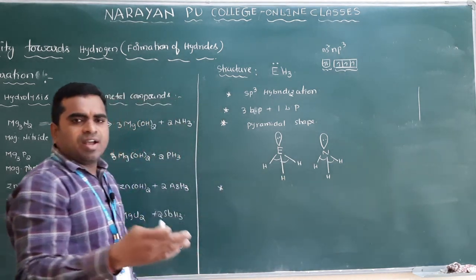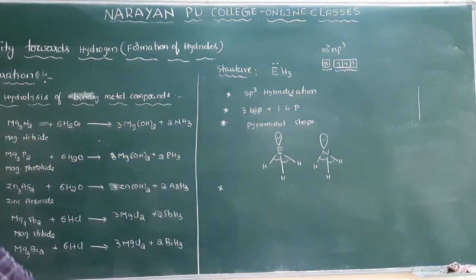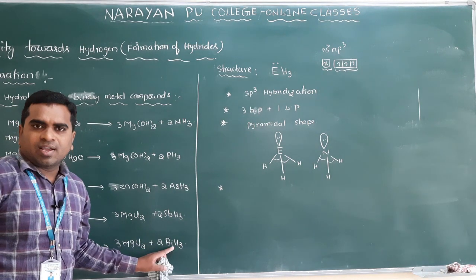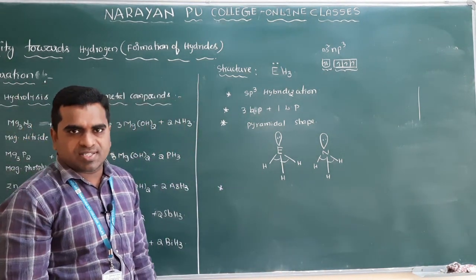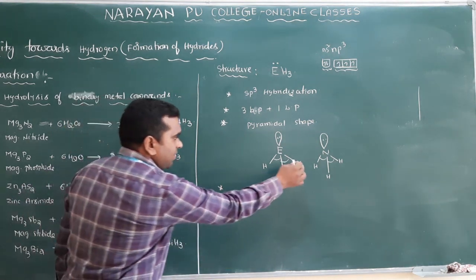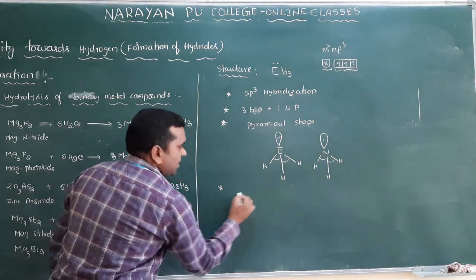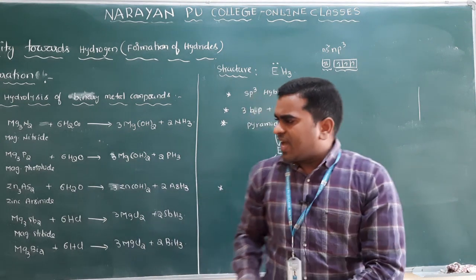If I am moving from ammonia to bismuthine, what is the bond angle? How does the bond angle vary? That we have to discuss here. Suppose I take the first one, NH3.